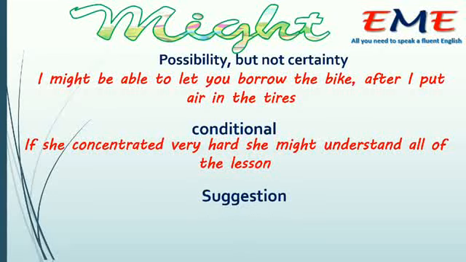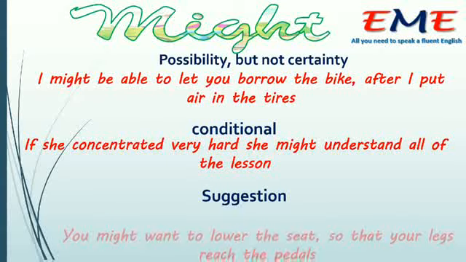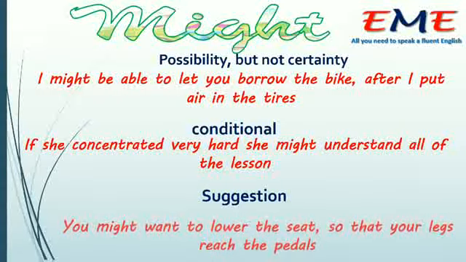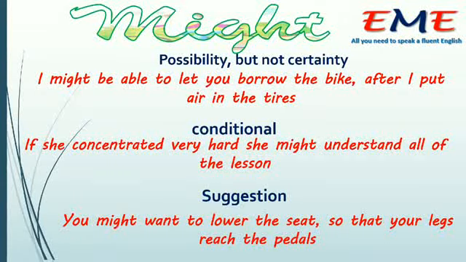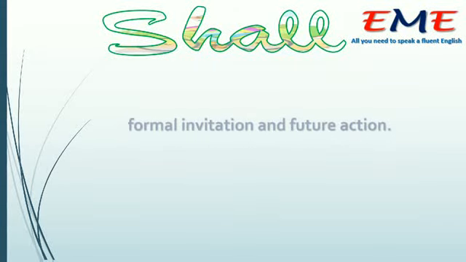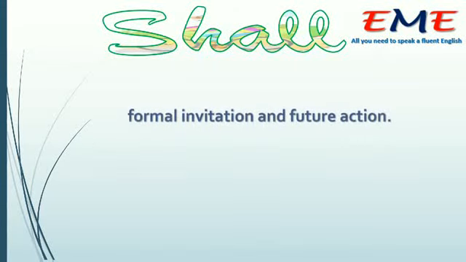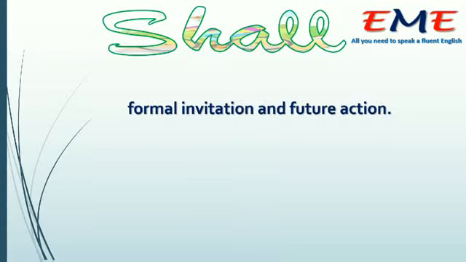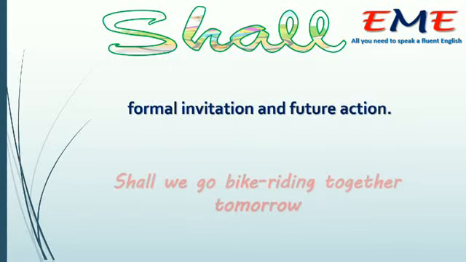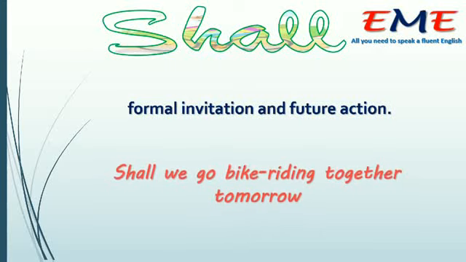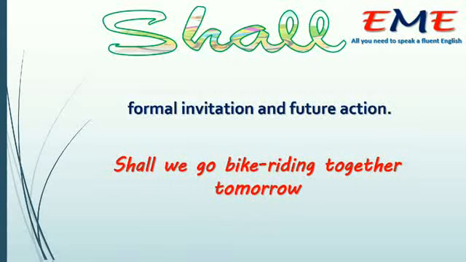Suggestion. You might want to lower the seat so that your legs reach the pedals, as I suggest to you. Then shall. Formal invitation and future action is the first thing it expresses. As an example, shall we go biking together tomorrow? It's an invitation and it's for the future.